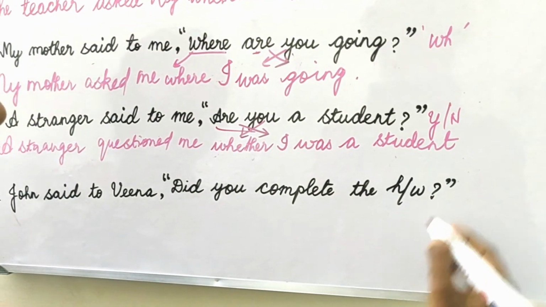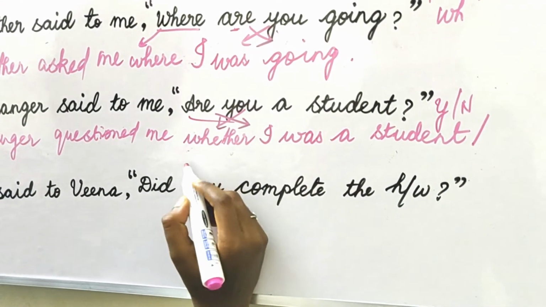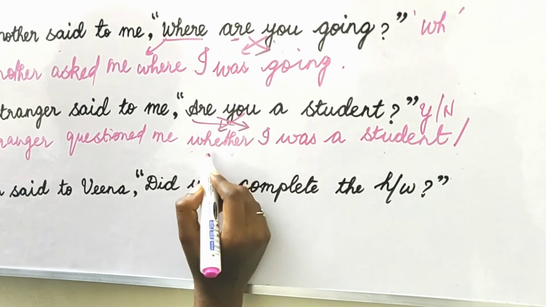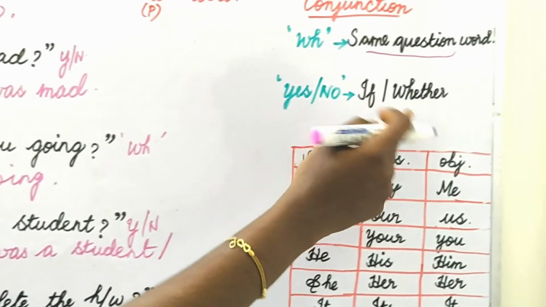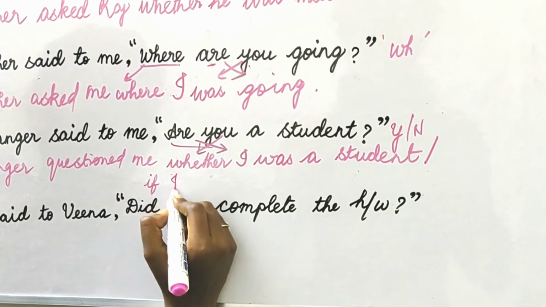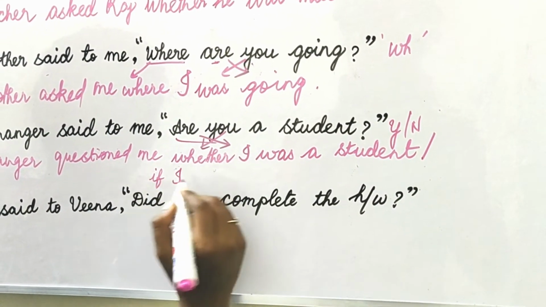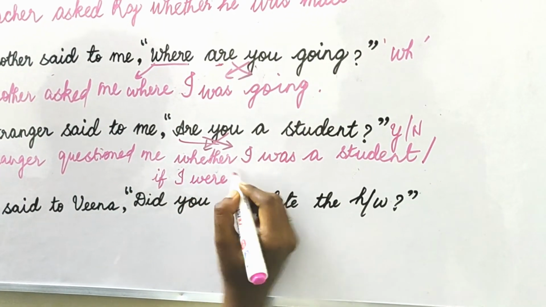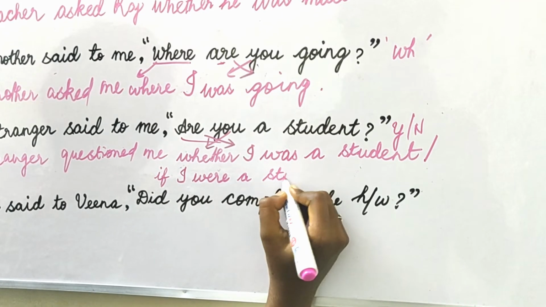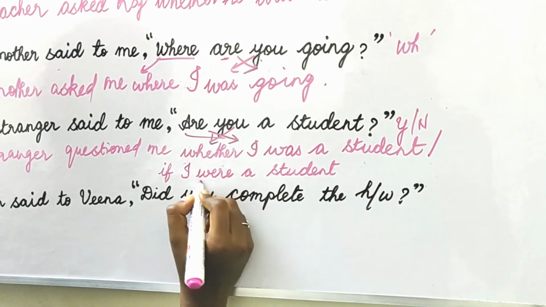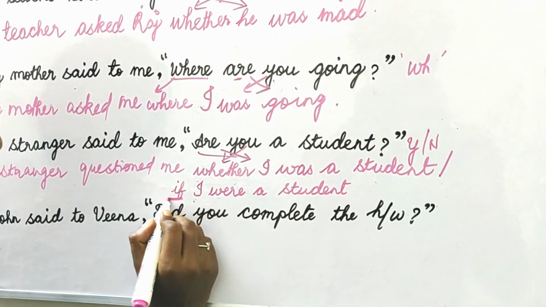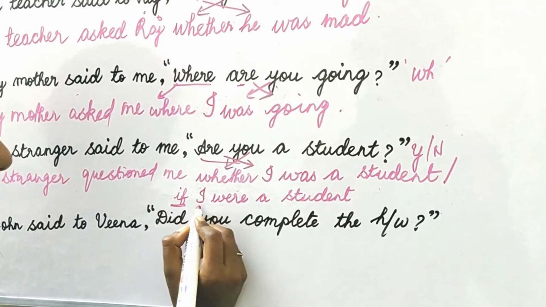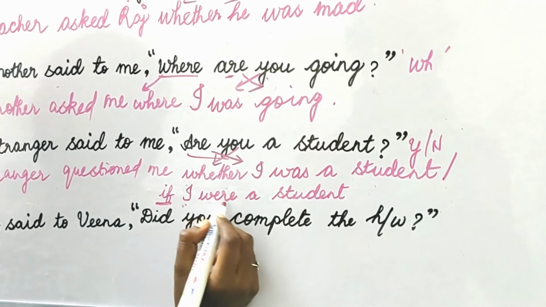Even you can have another answer for this. Suppose I am using if, as questioned me, the other conjunction I told you, if or whether. If I have selected if, then "if I", here you should use "were". If I were a student. Why have I written "were" here, even though I is singular? In the if clause, when you use the word if, next to the subject you should write only "were".